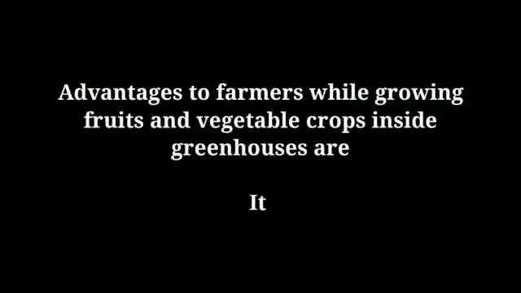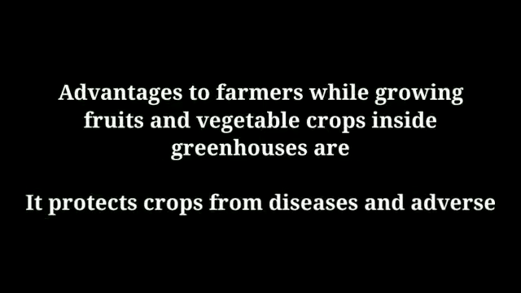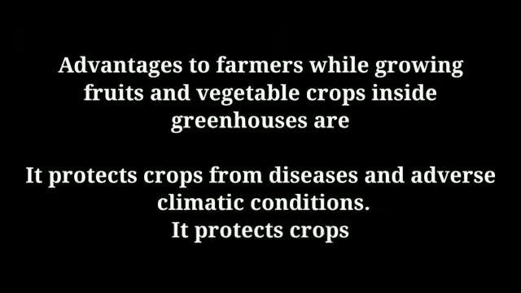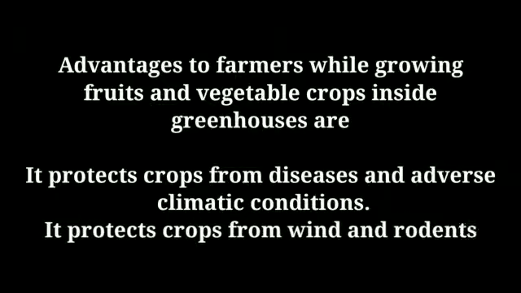Advantages to the farmers while growing fruits and vegetable crops inside greenhouses are it protects crops from disease and adverse climatic conditions. Next, it protects crops from wind and rodents.